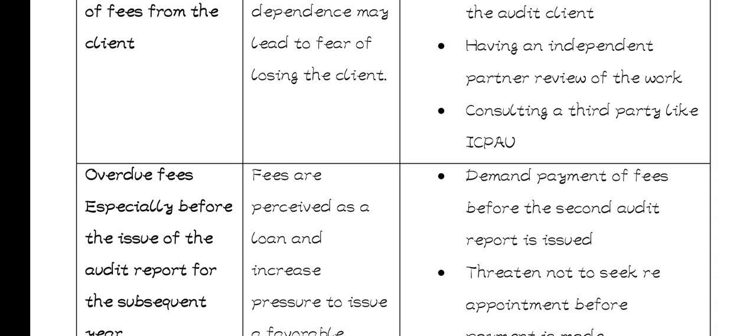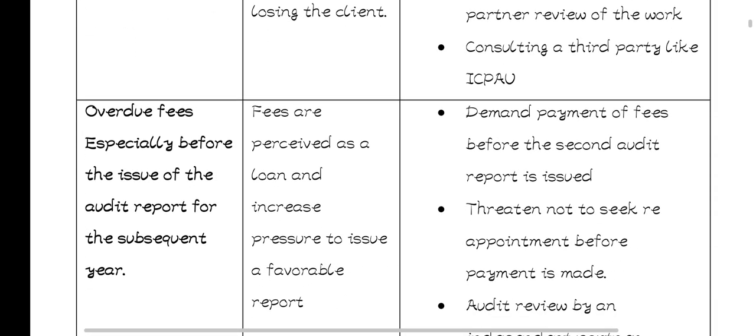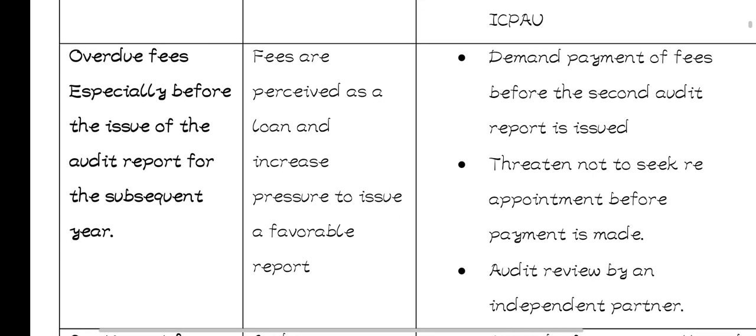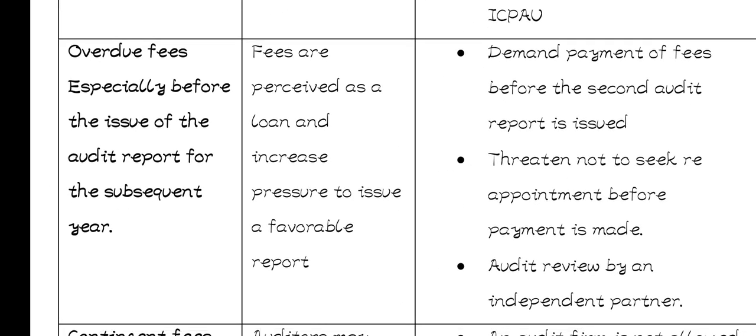Then the next self-interest threat is overdue fees, especially before the issue of the audit report for the subsequent year.